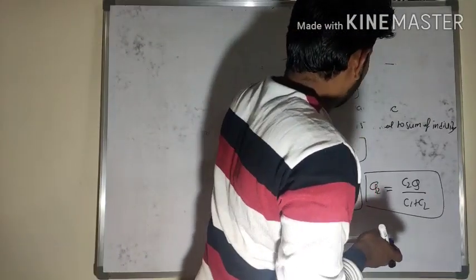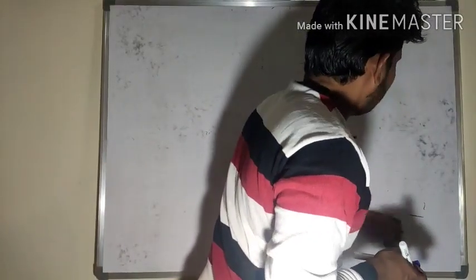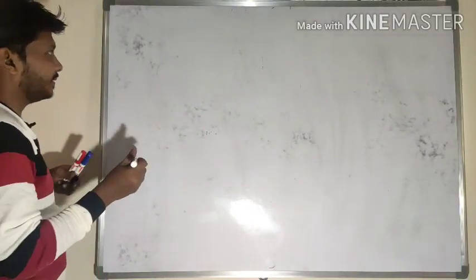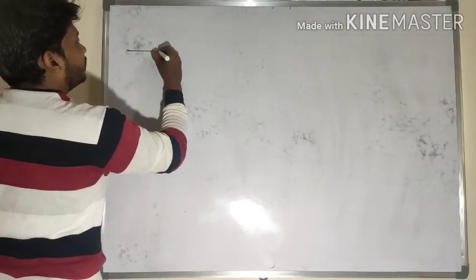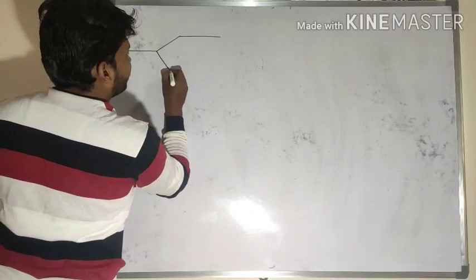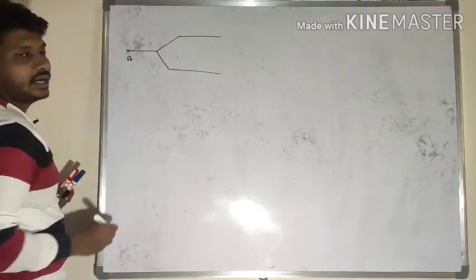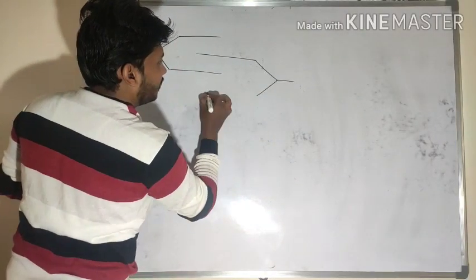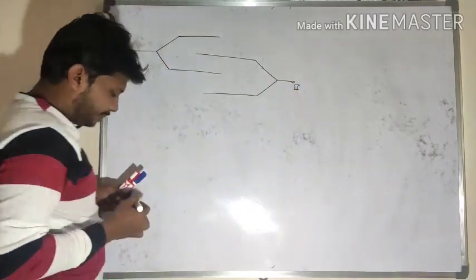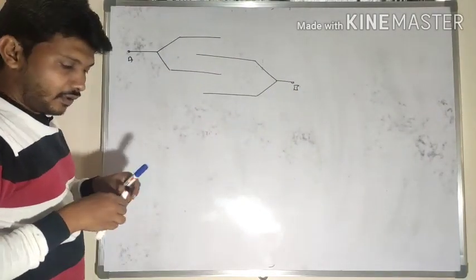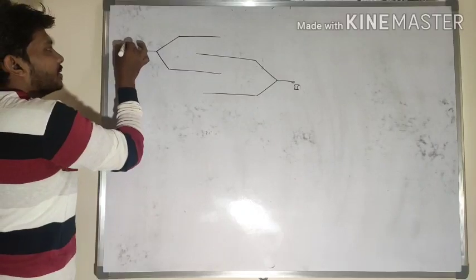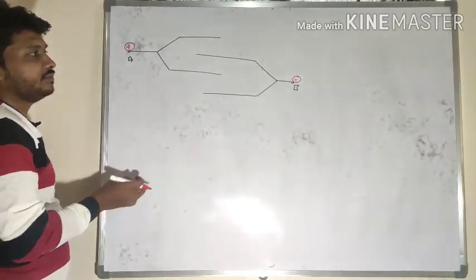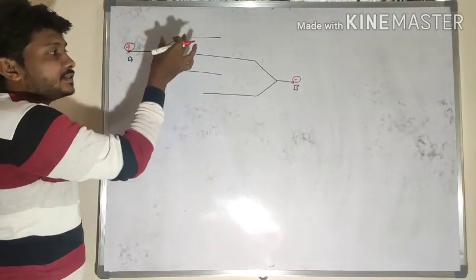In a grouping of capacitors, they will give parallel plates, and those plates are arranged in this way. For example, this one I will name as point A, and this one I will name as point B. For point A, I am supposed to give positive charge, and for point B, negative charge. Then what about the effective capacitance between the plates?